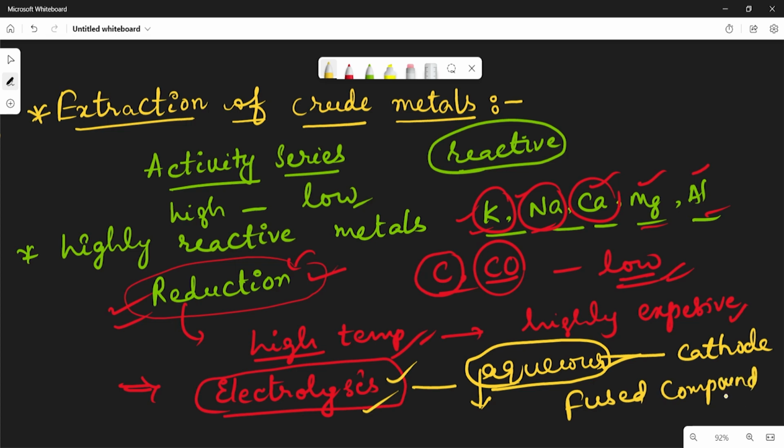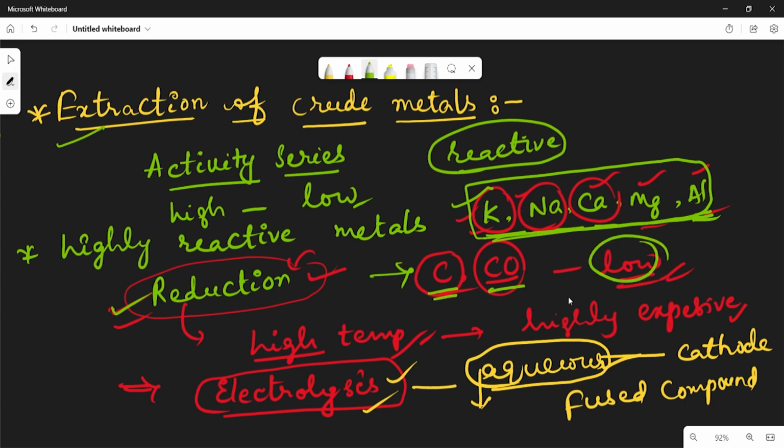I will explain once again. See here, in the extraction of crude metals, first we are taking the highly reactive metals. Generally, to extract these highly reactive metals we could use the reduction method, but in the reduction process the metal is reacting with carbon or carbon monoxide, and at lower temperature, because of their high reactive nature, it is not feasible.